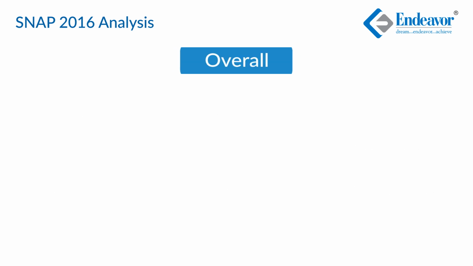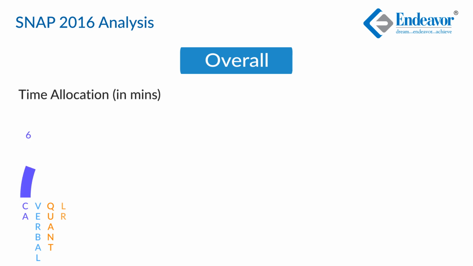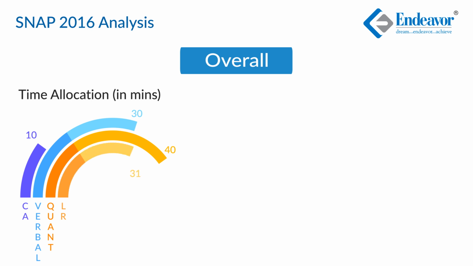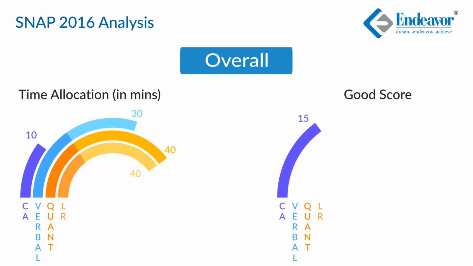If you look at the overall paper, a good time distribution could have been 10 minutes to GK, 30 minutes to verbal, 40 minutes to quantitative aptitude, and 40 minutes to logical reasoning. Good scores in these sections would have been 14 to 16 for GK, 25 to 27 for verbal, 16 to 18 for quant, and 15 to 17 for logical reasoning.